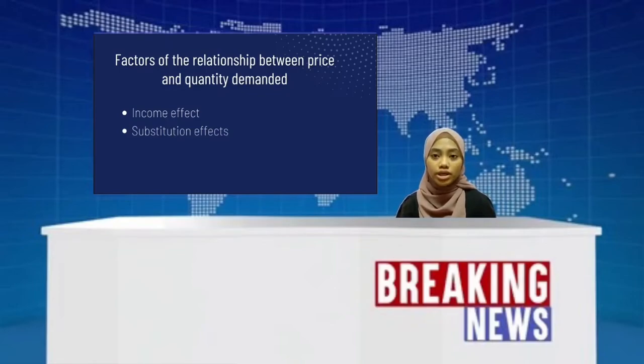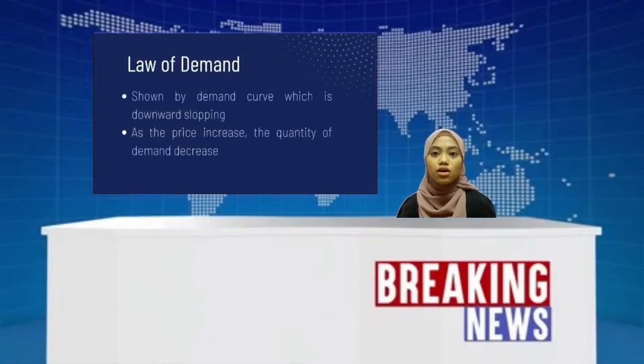It enables buyers to purchase more than before. Lastly, substitution effects. At a lower price, a buyer has the chance to substitute a less expensive product for other products that are relatively expensive. For example, when the chicken price increases, people are willing to consume other substitute goods instead of chicken, which are more affordable. Next is the law of demand.